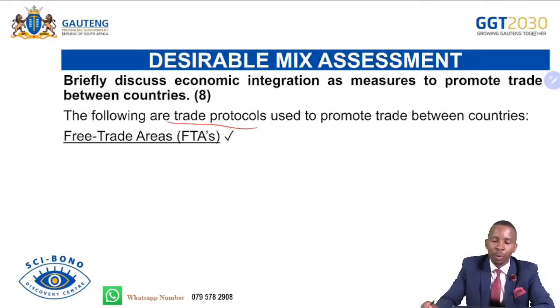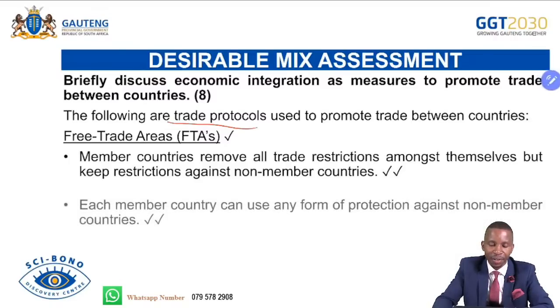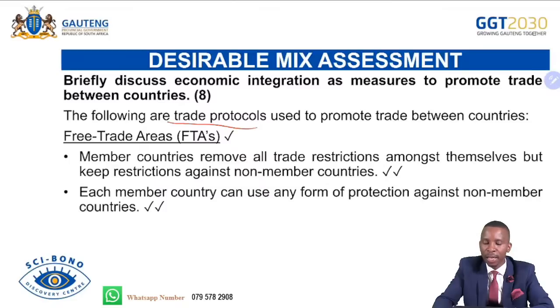These are trade protocols that are used in economic integration. The free trade areas. This occurs when countries try to form a group and trade with one another by removing all trade restrictions among themselves, but they keep those restrictions on non-member countries. Each member country can use any form of protection against non-member countries. It is not common. So each country in there can use any method of protecting itself, such as tariffs, which is not common to other member countries.